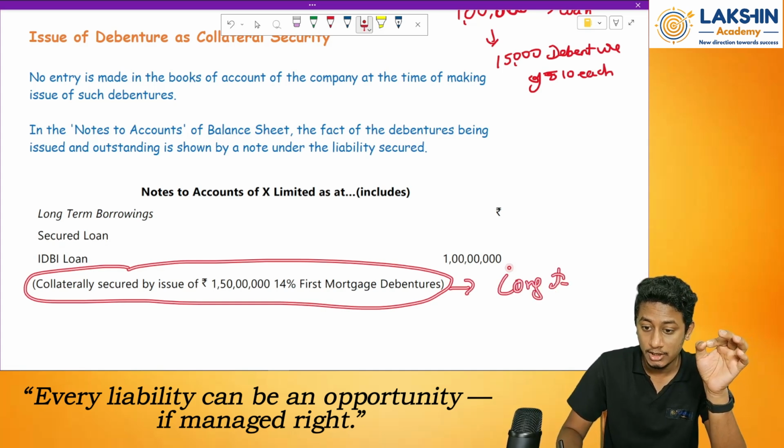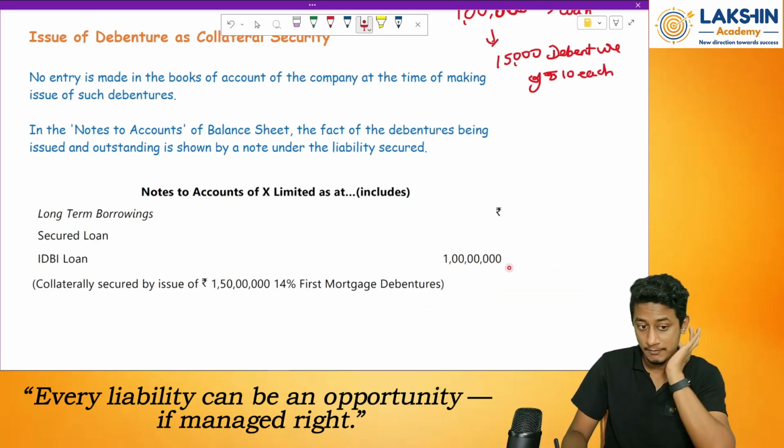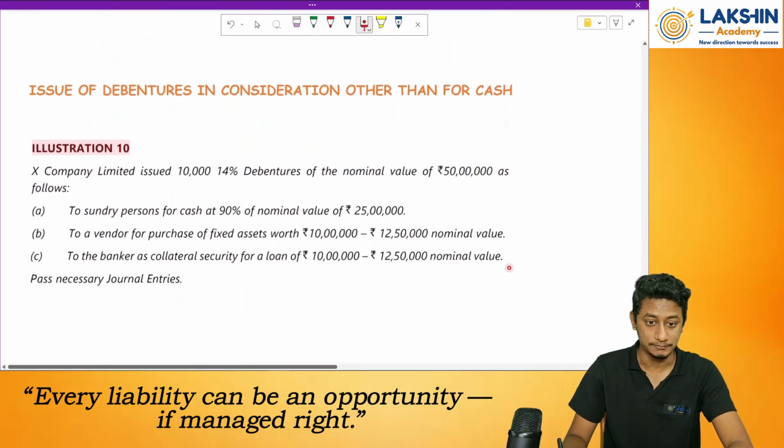Long term borrowings. Term borrowings. Clear? Till that date, no entry needs to be passed. Clear? Okay. Let's look at some questions now.